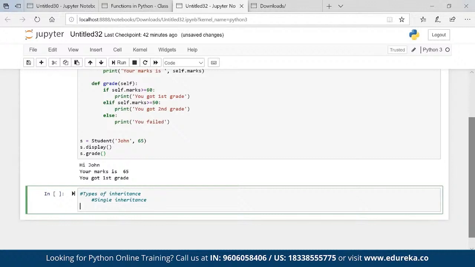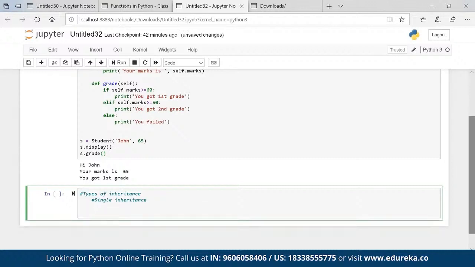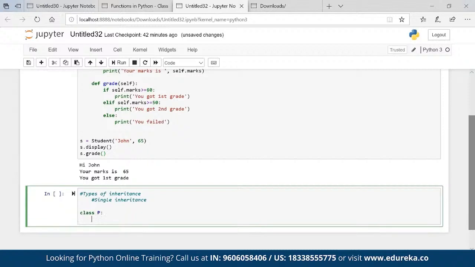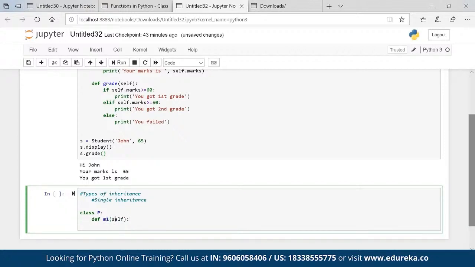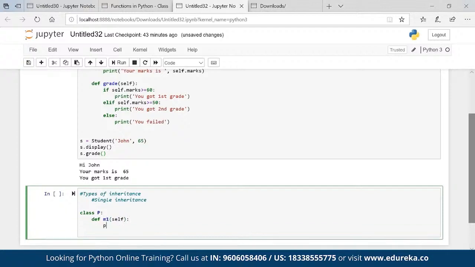So to create a single inheritance, let's say class P is my parent, it has some method. Now here self, if you remove, that is fine, absolutely no issues, but I'm passing it and print parent method.